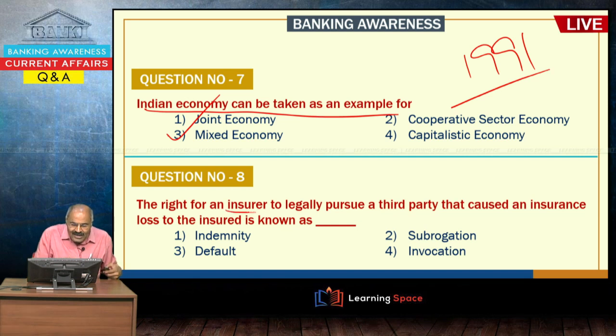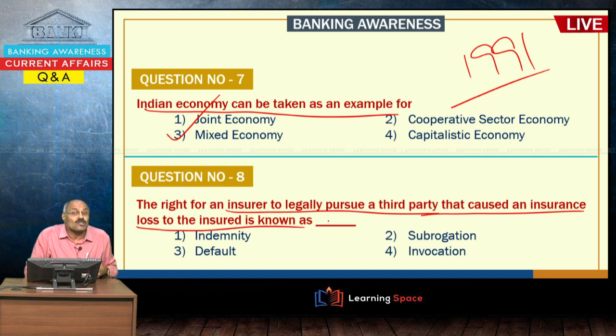The right for an insurer to legally pursue a third party that caused an insurance loss to the insured is subrogation. This is the term in insurance. So, this is subrogation. This I will explain to you in the next class. Default, all of you are familiar with, and indemnity also I will explain in the coming classes with examples.